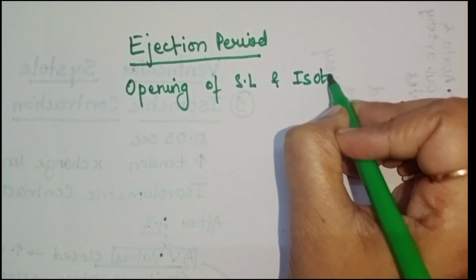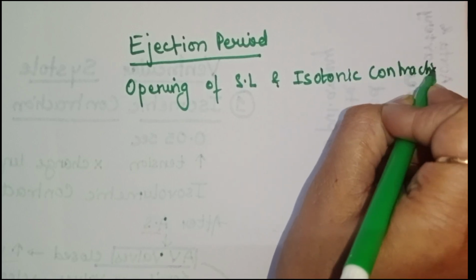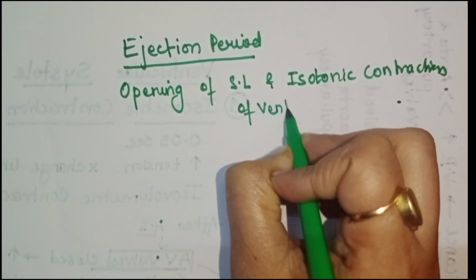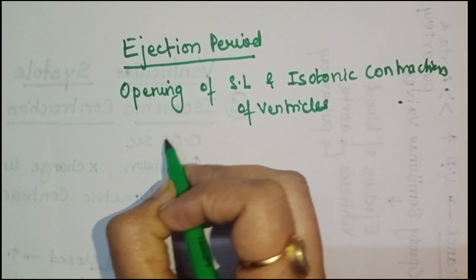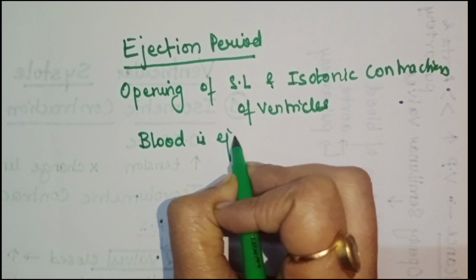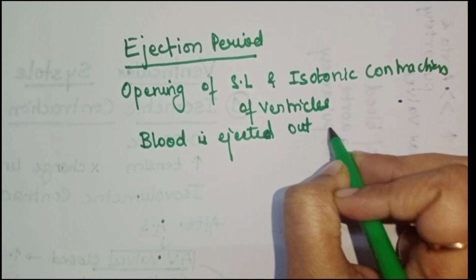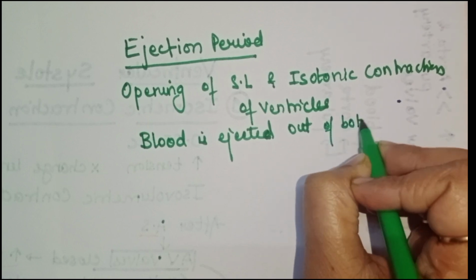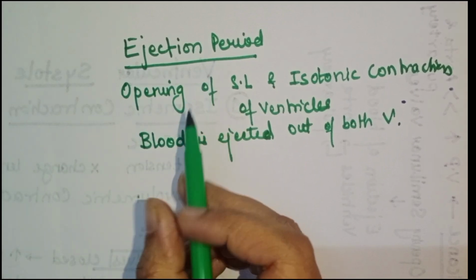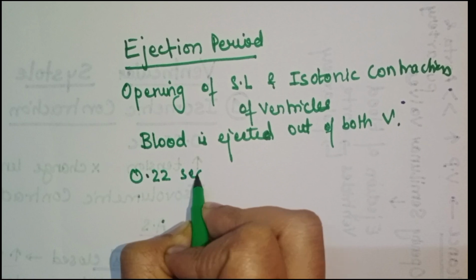isotonic contraction of ventricles, blood is ejected out of both the ventricles. Hence, this period is called ejection period, and the duration of this period is 0.22 seconds.